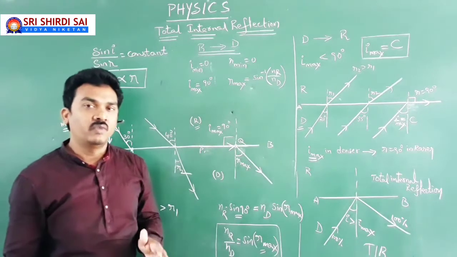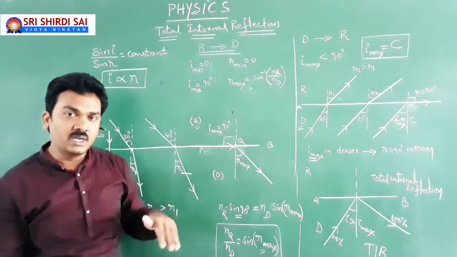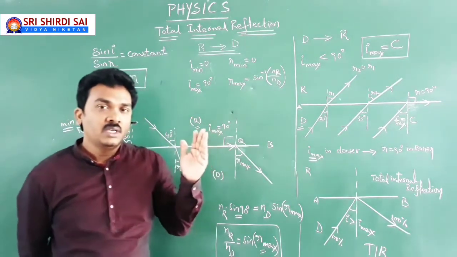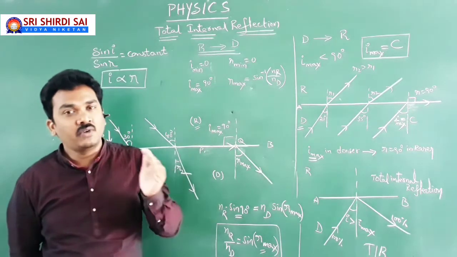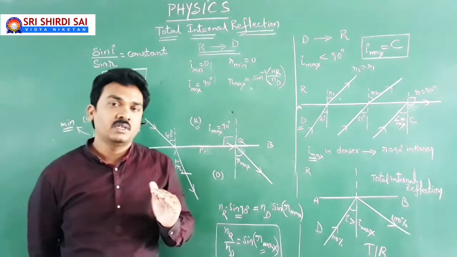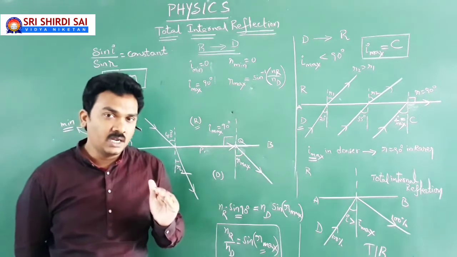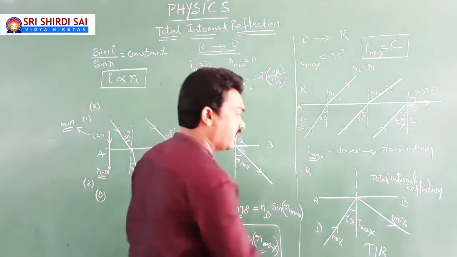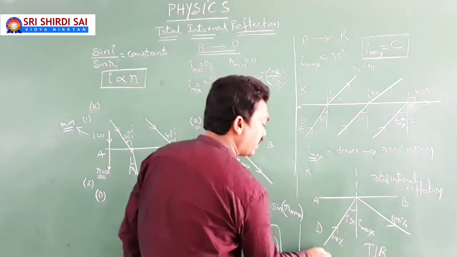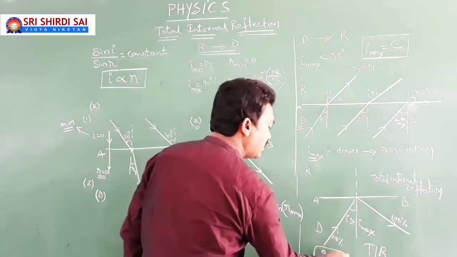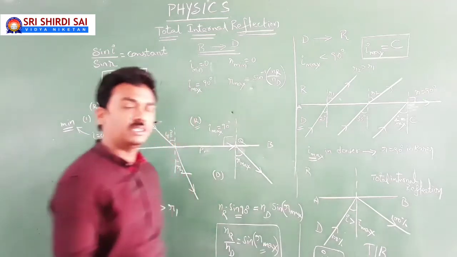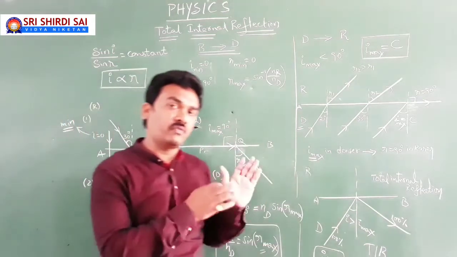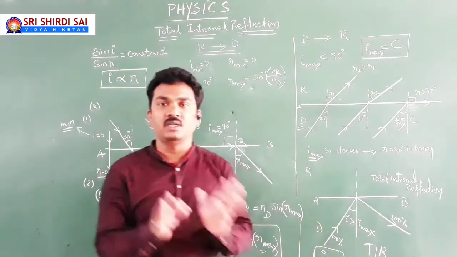So I repeat, when the light ray traveling from denser medium to rarer medium falls in denser medium at an angle greater than critical angle of incidence, means I greater than C, then your entire incident light will reflect into the same denser medium.